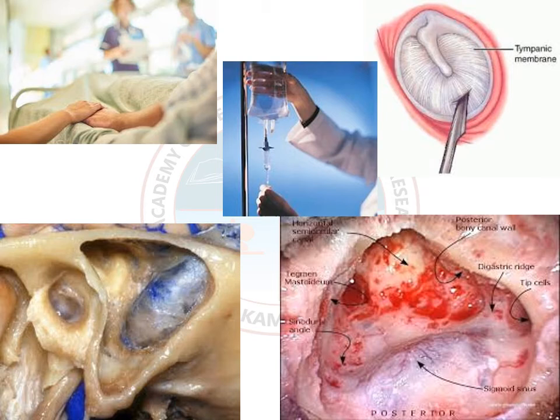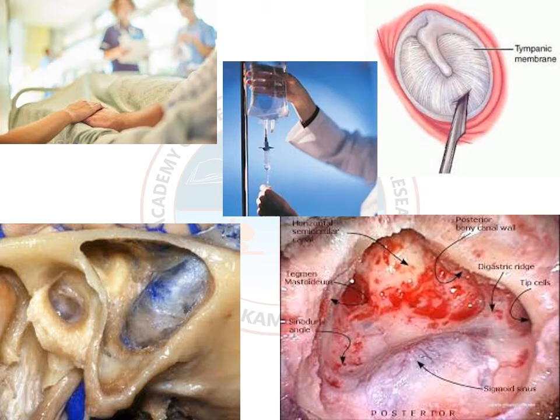Treatment options. How do you proceed for mastoiditis? First, hospitalization of the patient, and second, antibiotics which are specific for the organism. And the third one is myringotomy. How is myringotomy helpful?